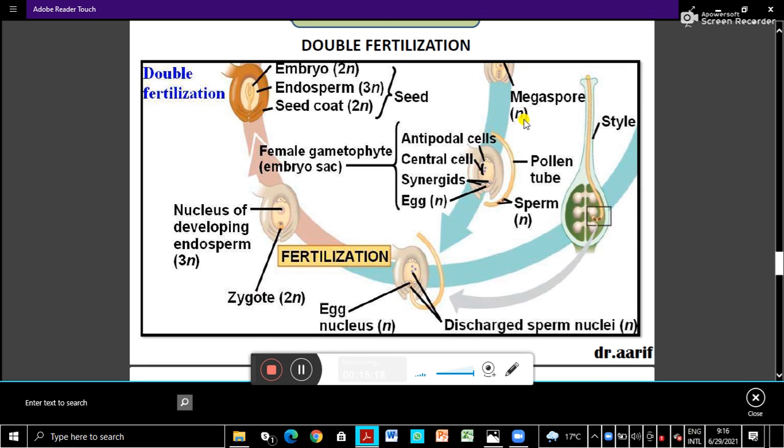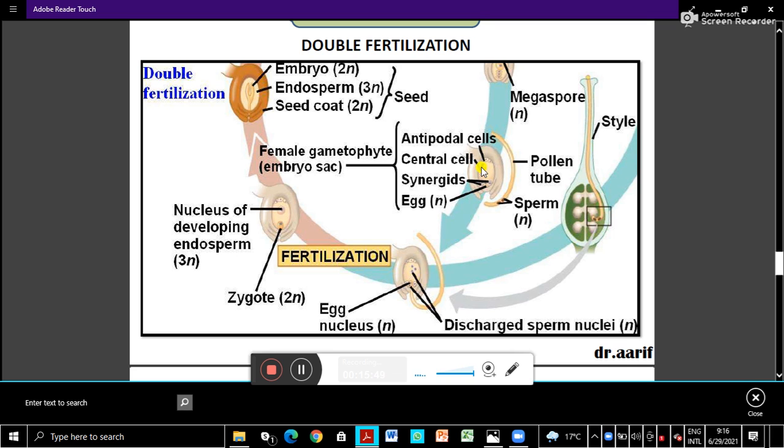Another important feature of angiosperms is double fertilization. As I told you, there are 2 male nuclei, or 2 male gametes. What happens? 2 male gametes enter into the embryo sac. One of them fuses with the egg to form the zygote, and the other one will fuse with the central cell nuclei, that is, the polar nuclei.